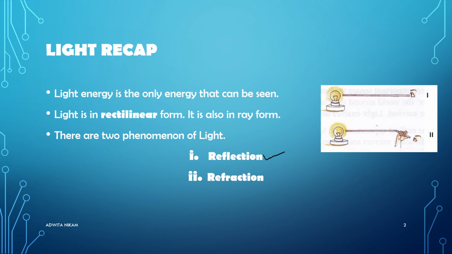Now we will see the activity to prove that light is in rectilinear form. Take a flexible plastic pipe, keep it straight and look at the glowing bulb through it. You can see the bulb, but bend the pipe from the middle. Now, can you still see the bulb? No, because light travels in a straight line. This proves that the property rectilinear propagation is true for light.